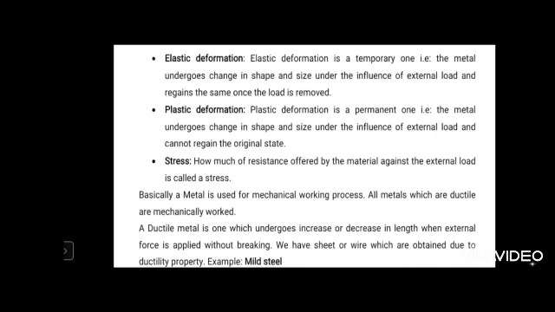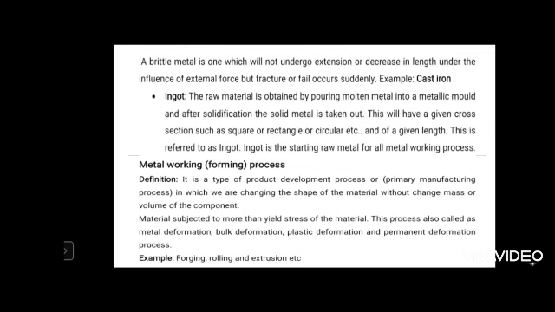In order to produce that sheet or wire, the materials should have the ductile property. Brittle material cannot undergo an appreciable amount of plastic deformation. That's why, to make metal forming or plastic deformation possible, you bring ductile property into the material with the help of heat treatment, annealing.